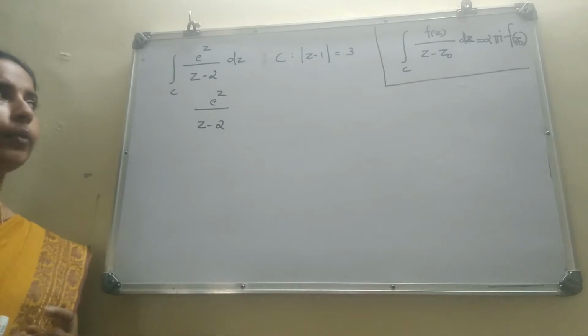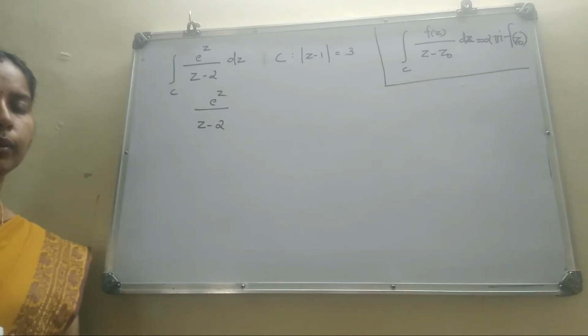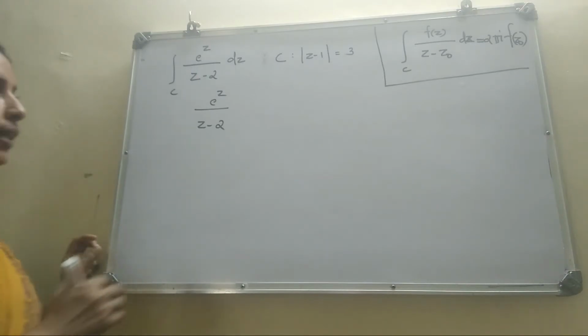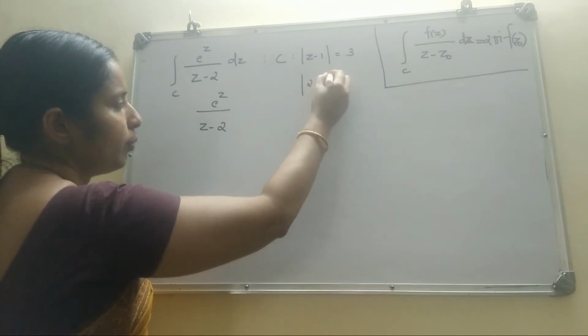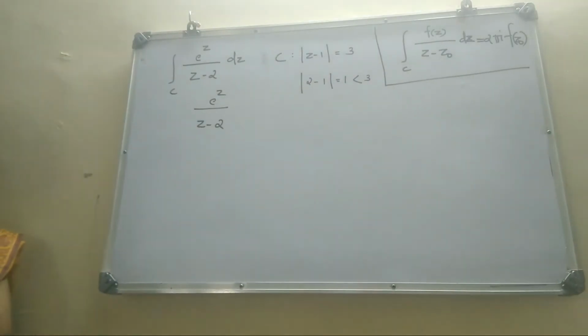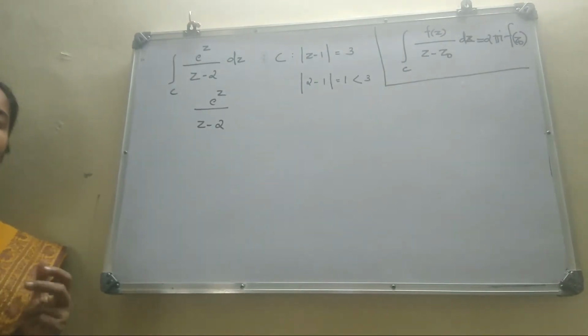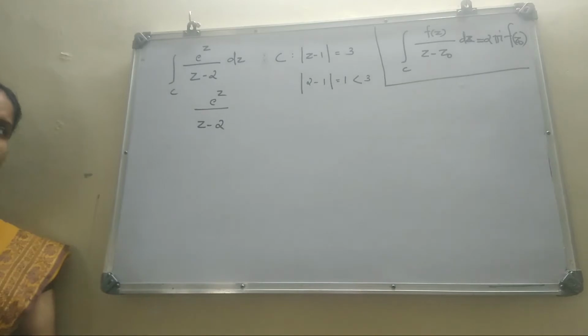You consider the circle with the center 1 and radius 3. Geometrically you can check whether it lies inside or outside. Algebraically you can check by putting z equal to 2: mod 2 minus 1 is 1, which is less than the radius 3. So it is inside of C. So clearly the singular point 2 lies within C.